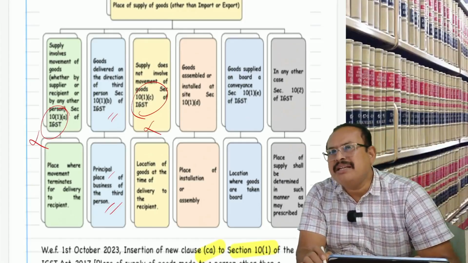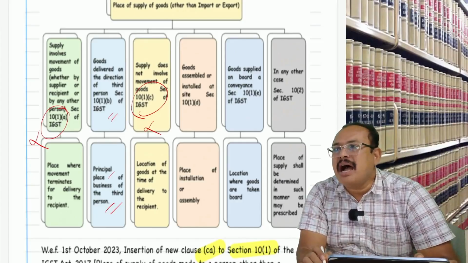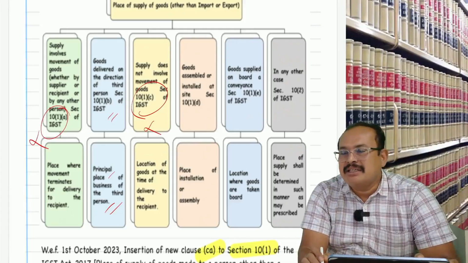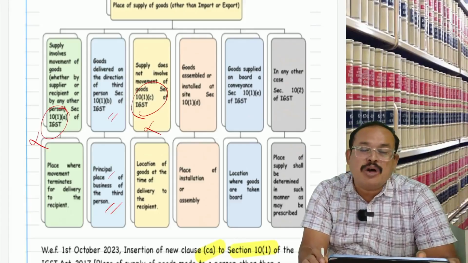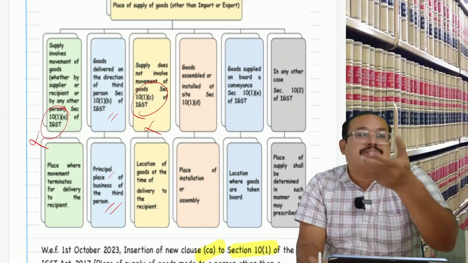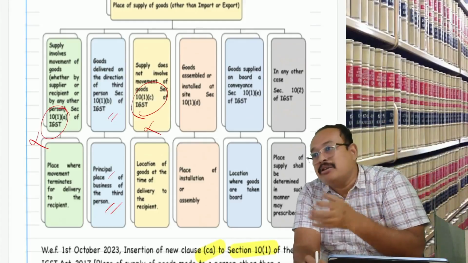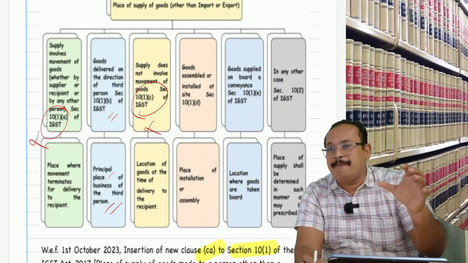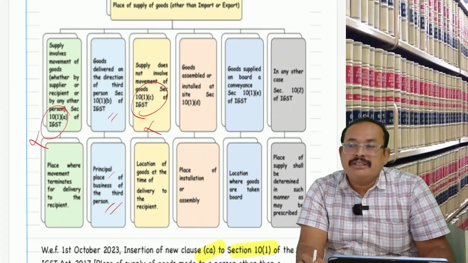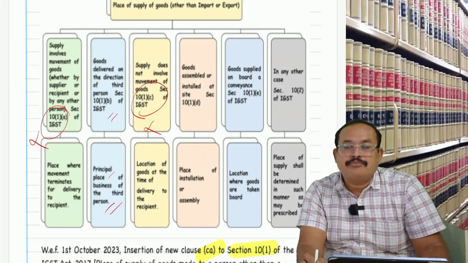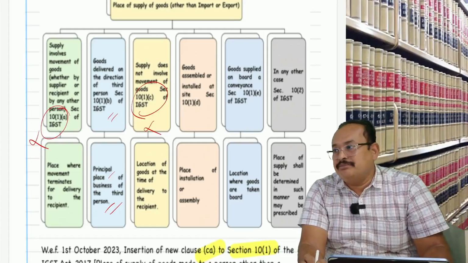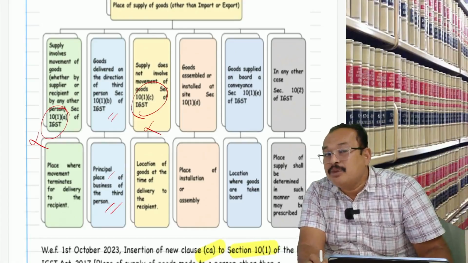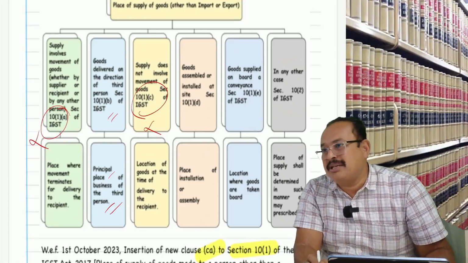B2C means the recipient is an unregistered person; the buyer is an unregistered person. Then which provision comes into the picture? 10(1)(ca). Whether or not the supply involves movement of goods, the place of supply is as per section 10(1)(ca), which says the location of the recipient is the place of supply.